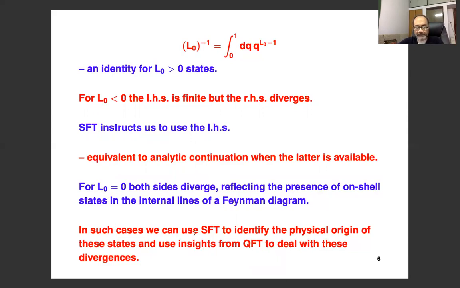Now, in such cases, we can use string field theory to identify the physical origin of these states. Because whenever an internal line of a Feynman diagram goes on-shell, typically you can identify the physical reason for why that's happening. And then we use the insights from normal quantum field theory to deal with these divergences. Because in normal quantum field theory, typically when an internal line is on-shell, we know what's going wrong and how to repair it. And we'll see some examples later.